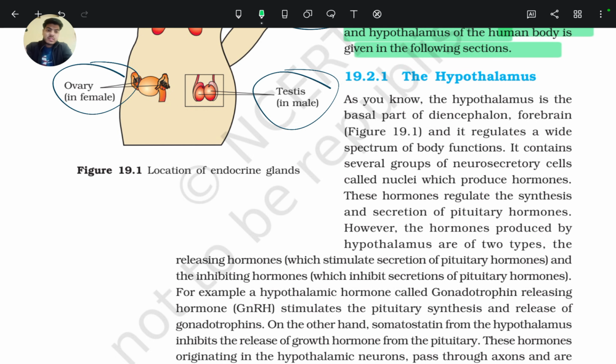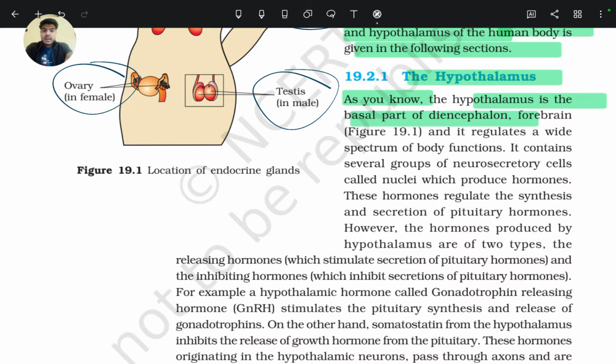Let's start with the hypothalamus. As you know, the hypothalamus is the basal part of the diencephalon. The brain is divided into three parts: forebrain, midbrain, and hindbrain. The hypothalamus is part of the forebrain, which is further divided into two parts: the cerebrum and the diencephalon.